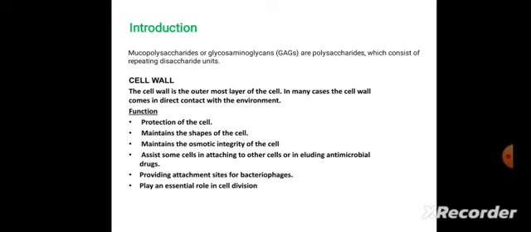Functions of cell walls are protection of the cell, maintaining the shape of the cell, maintaining the osmotic integrity of the cell, assisting some cells in attaching to other cells or in eluding antimicrobial drugs, providing attachment sites for bacteriophages, and playing an essential role in cell division.